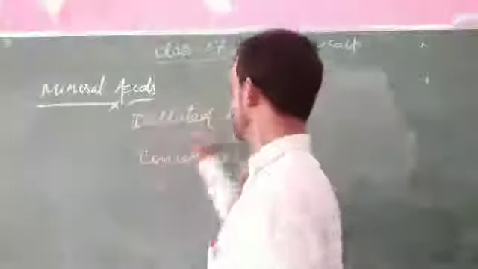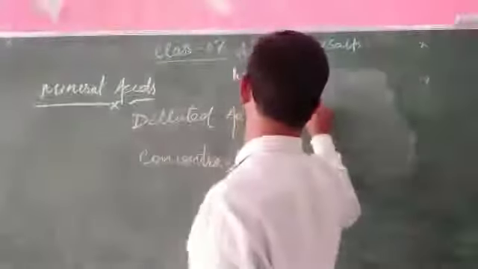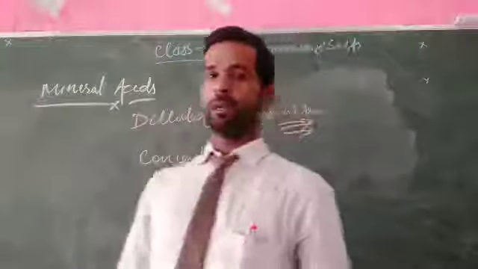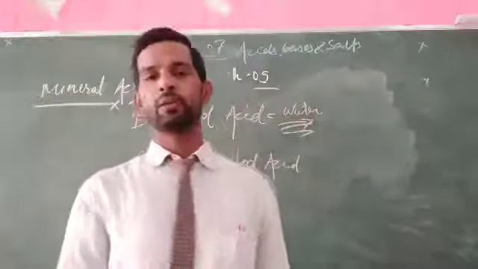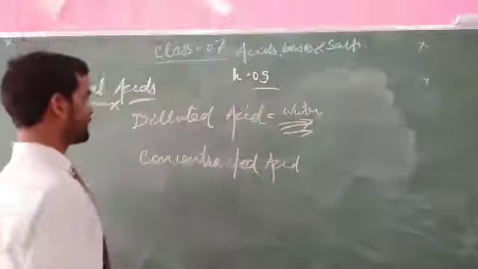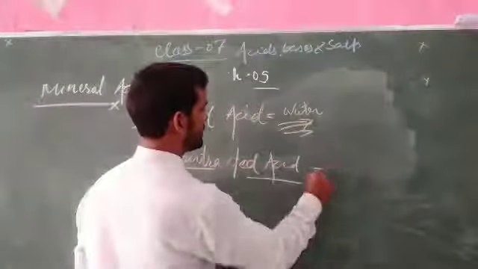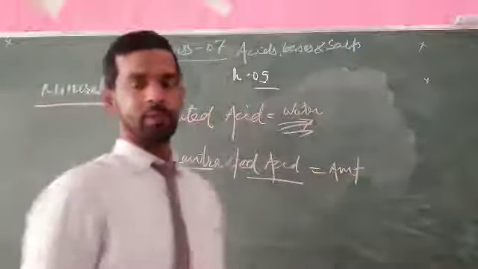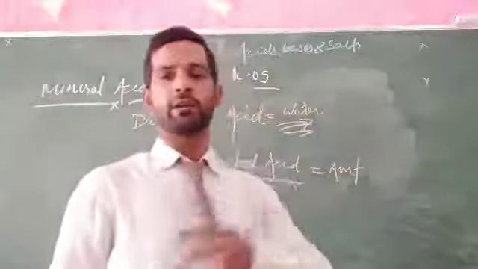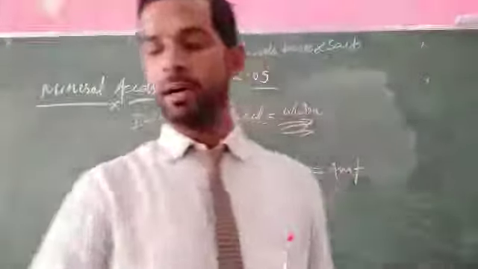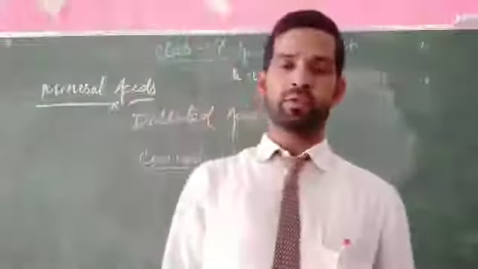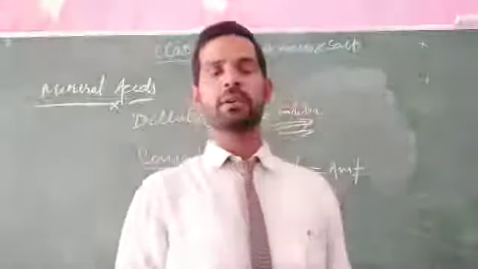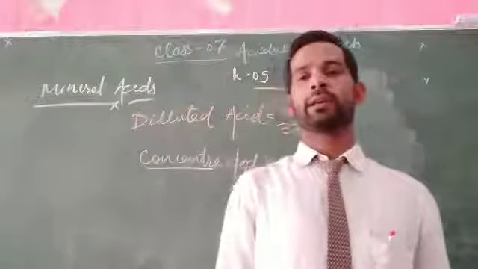If water is added more and more to an acid, it becomes more diluted, or its dilution gets greater. In the case of a concentrated acid, the amount of water is less. If the amount of water is less in an acidic substance, it is called a concentrated acid. And if the amount of water is more, then it is called a diluted acid.